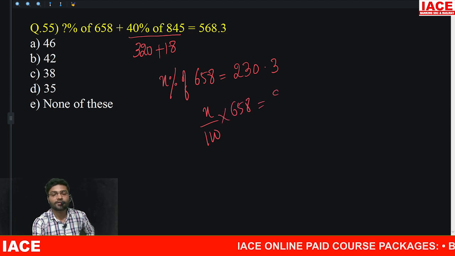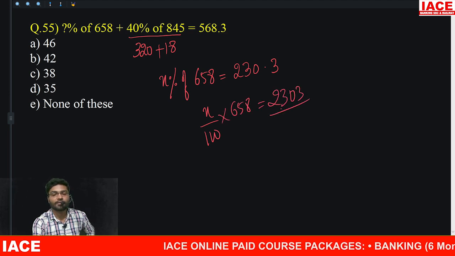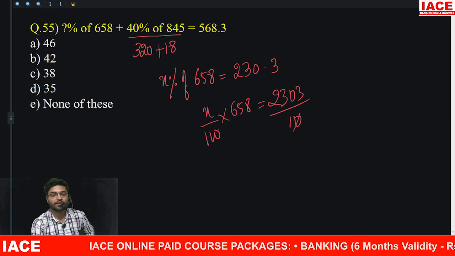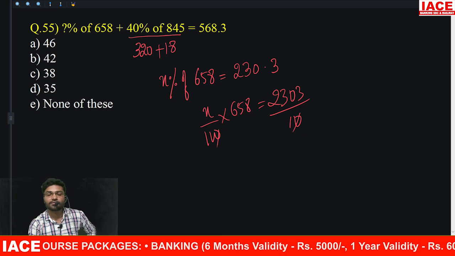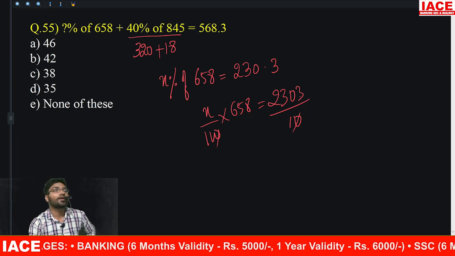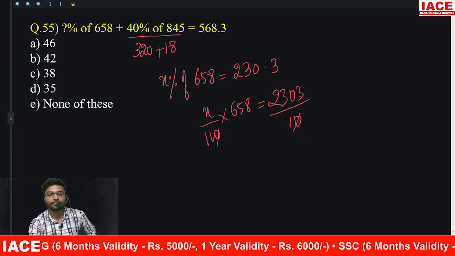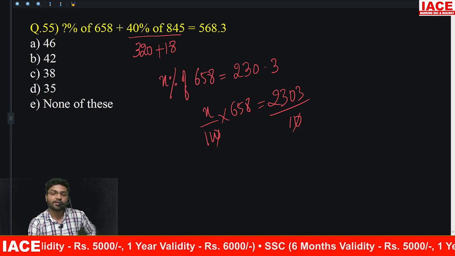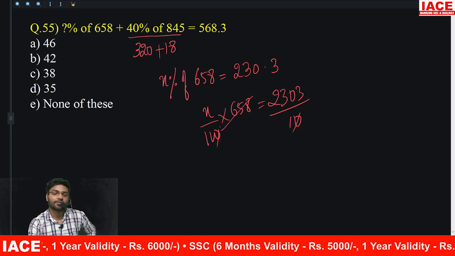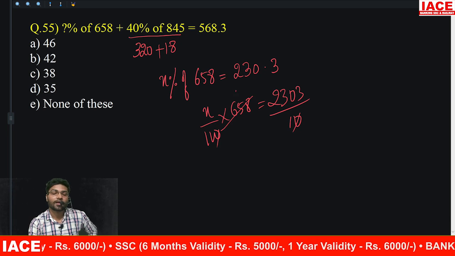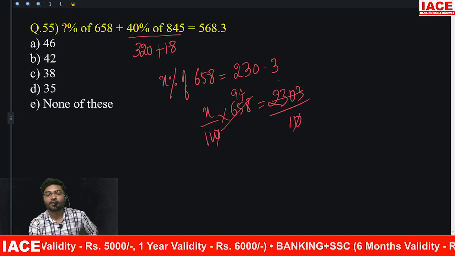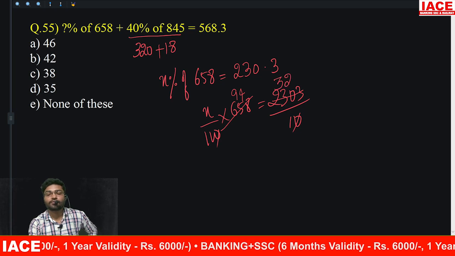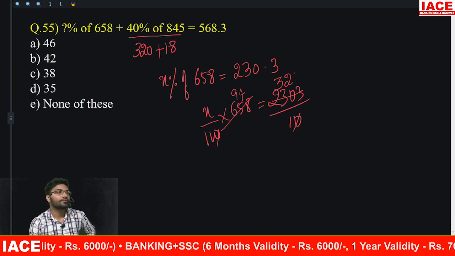658 is equals to 2303 divided by 100. Let's cancel out the 7 to cancel. 7, this is how much? 94. 94, this is 7. 3 to 9.